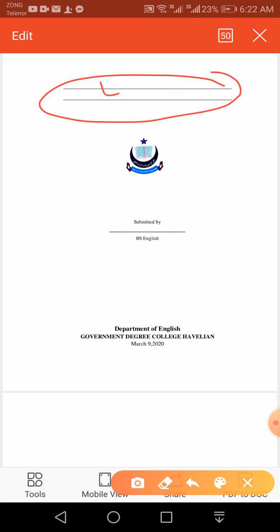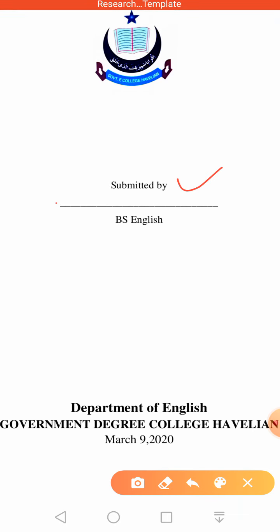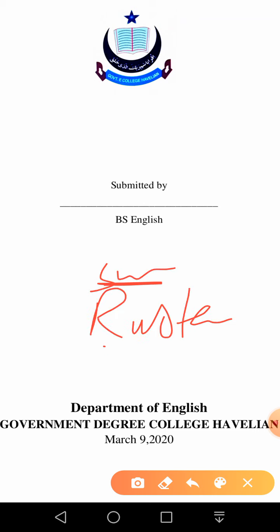You have to write your title here, and the monogram of the institution. So Government Degree College Velia, and this logo can be inserted here. Then you have to write your own name here, submitted by, and your name and BS English. Then you can mention supervised by. You can write my name like Rustam, assistant professor of English. Then here you have to write Department of English, Government Degree College Velia, date and year. So this is your title page.